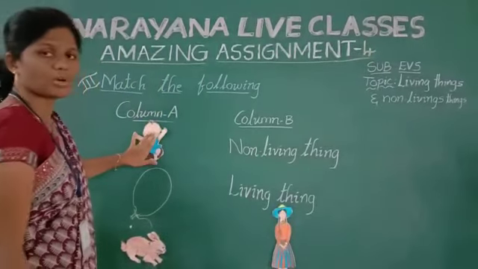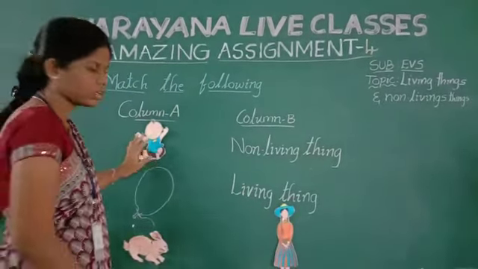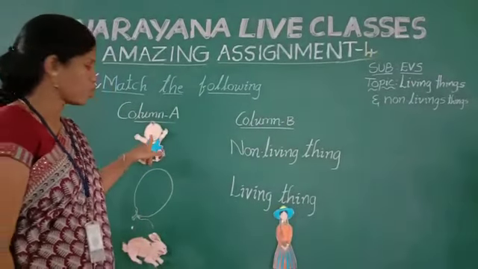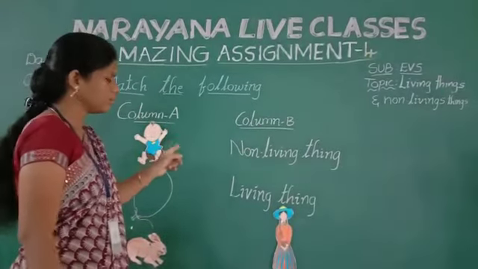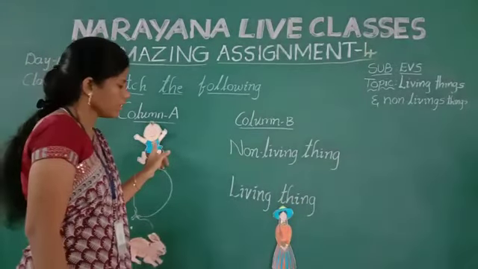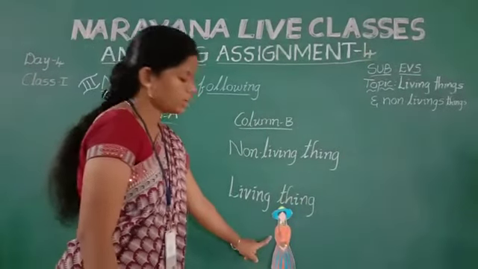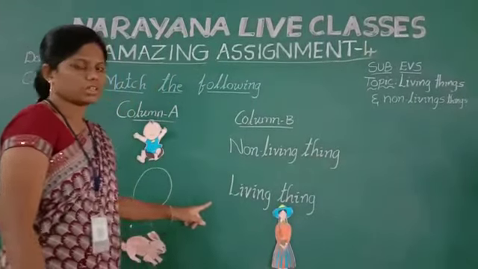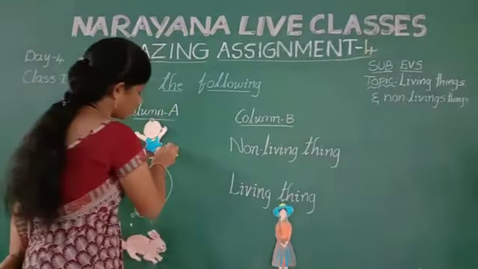It is a very small baby. Is it a living thing or non-living thing? It is a living thing. They need food compulsory. Why? Because they need to grow and live. Look here, this baby, after they can turn into a girl, a young girl. So we can do matching.